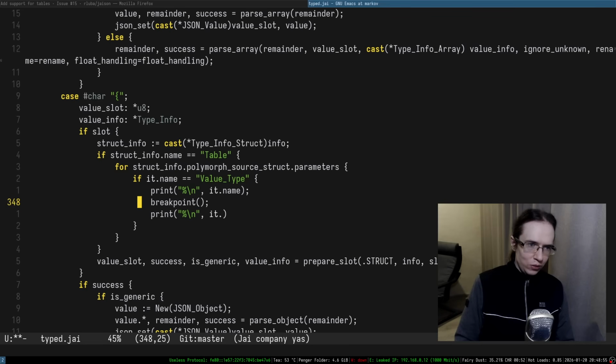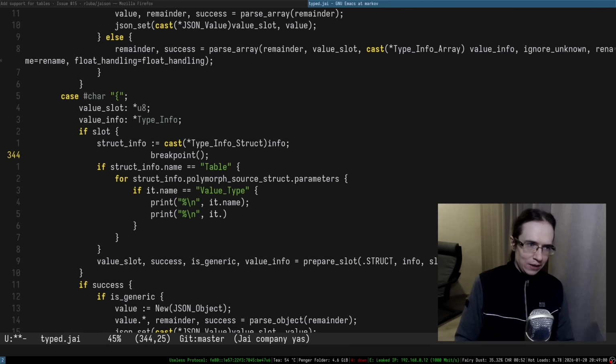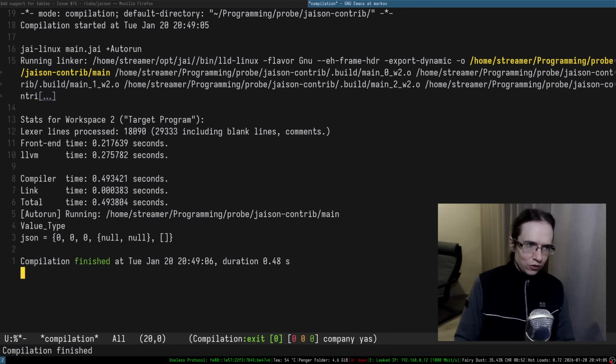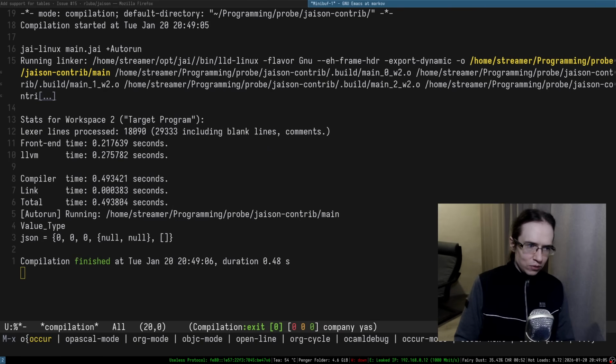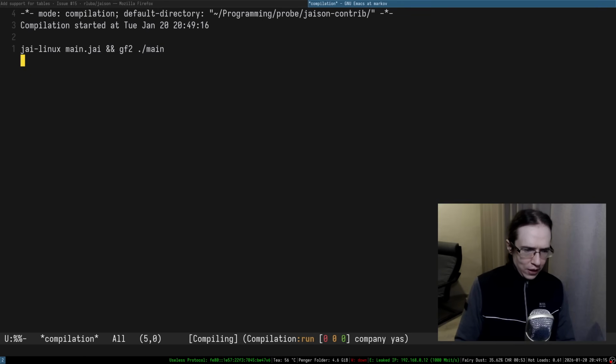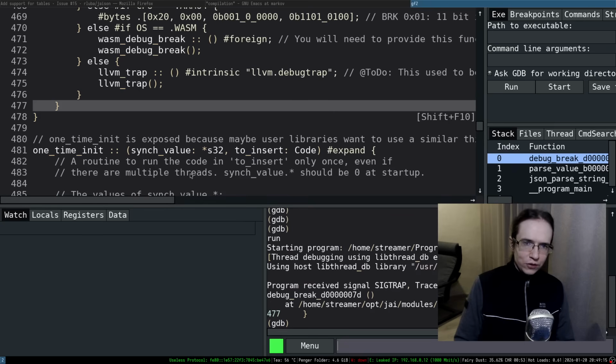I need to go into breakpoint back in here, right? And I want to debug this one more time because I want to just see. All right, so it didn't really break point, but let's do the following thing. GF2. I think I'm very close. I really think I am very close.